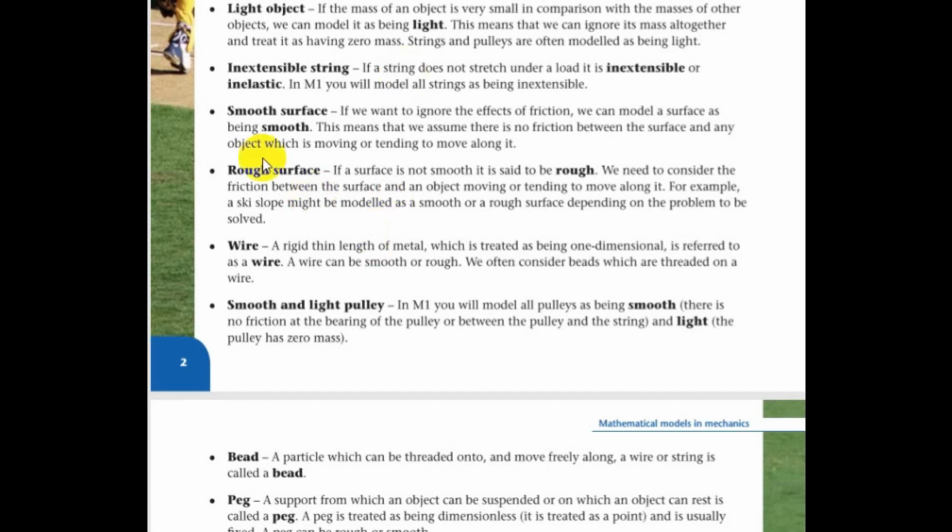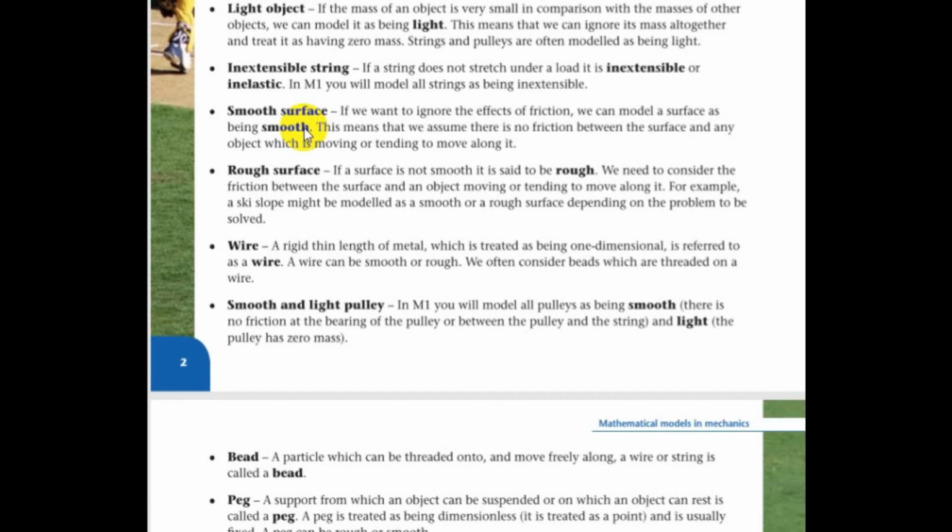The next term is smooth surface. Smooth surface means that the surface won't cause any frictional effects. So whenever you're doing maths and the question mentions smooth surface, it means the surface won't have a friction acting against the object's motion. So you don't need to calculate the frictional force in questions like this.